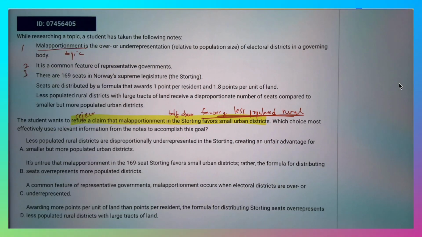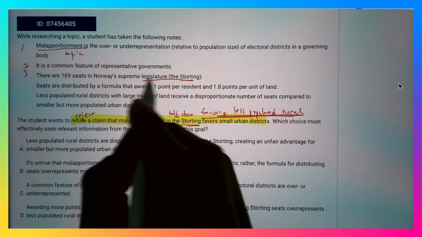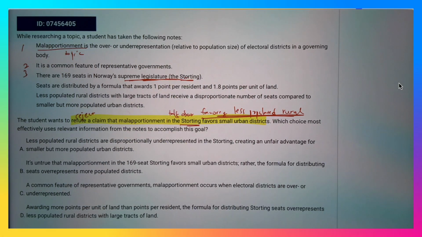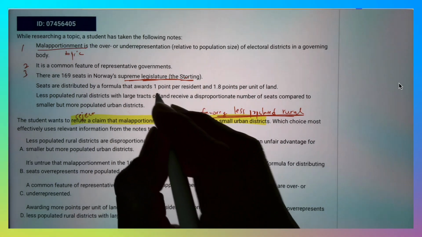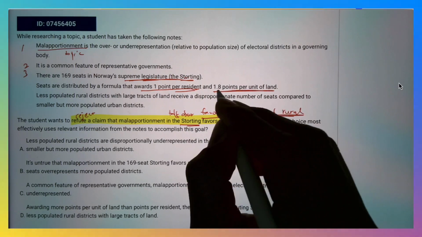Then line 3, there are 169 seats in Norway's Supreme Legislature, the Storting. So we mentioned Storting here. Storting is Norway's Supreme Legislature, sort of like Parliament in Britain or like our Congress in the United States. In line 4, seats are distributed by a formula that awards 1 point per resident. Okay, so population does matter, but you get more points for having land.